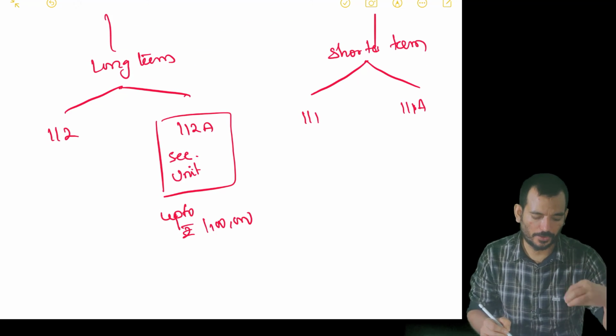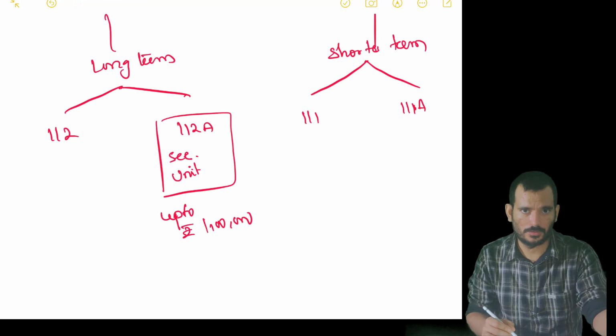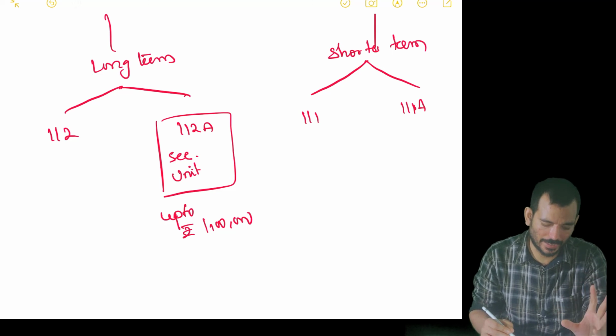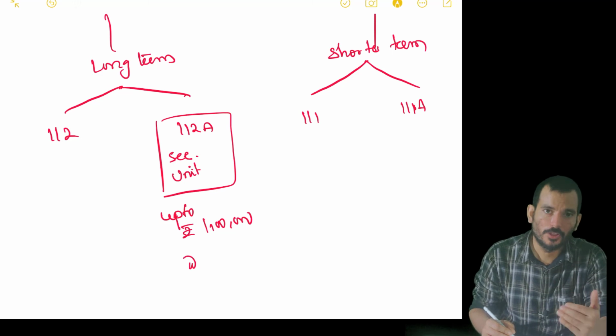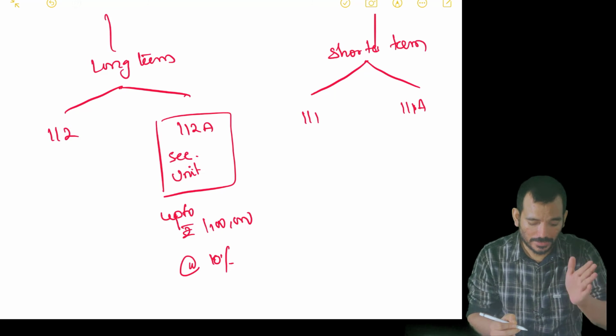I'll repeat. If it is a security listed in a recognized stock exchange where STT has been paid both at the time of purchase and at the time of sale, if it is a unit like these units, you need to pay STT only at the time of transfer. If the STT criteria is met and the amount is up to 1 lakh, it is exempt. Beyond 1 lakh we pay tax at 10%. Okay, same thing.